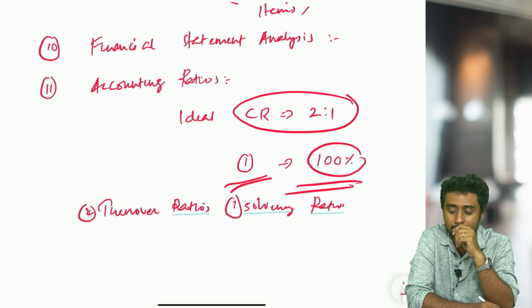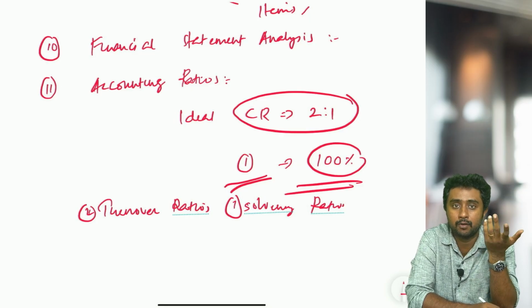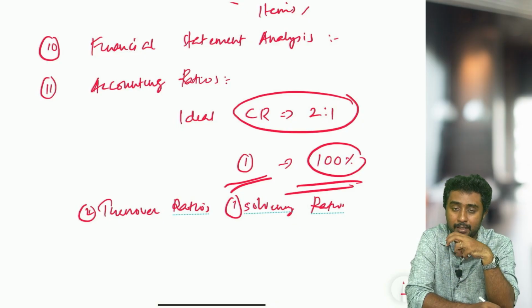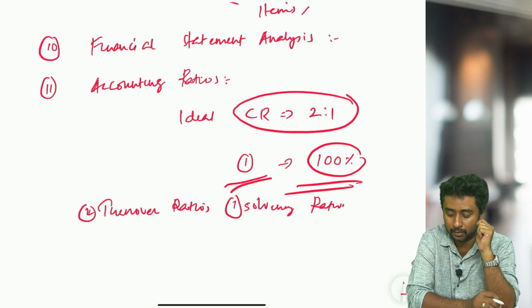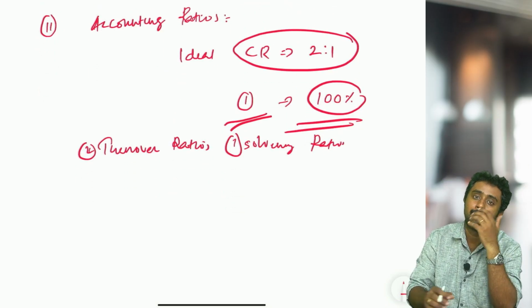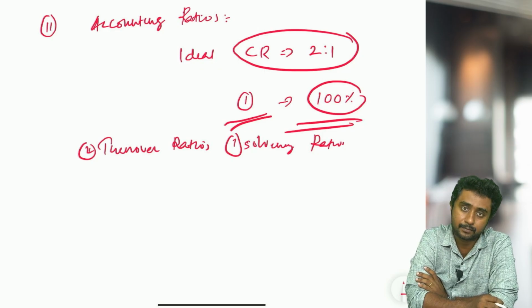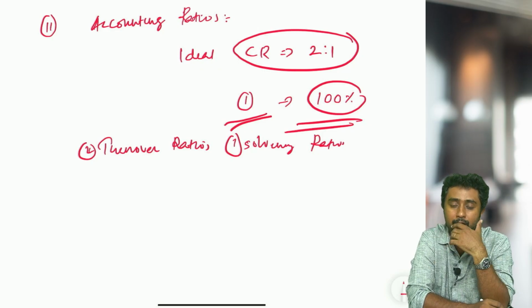And there are questions where they will give certain transactions and ask you whether the ratio will increase or decrease. That kind of question you also have to practice. For that, first we need to know the formula for the ratio and how to calculate each component of the ratio. Component means the numerator part, denominator part and all. So you have to study properly how to calculate the components, say for example, current assets and current liabilities.